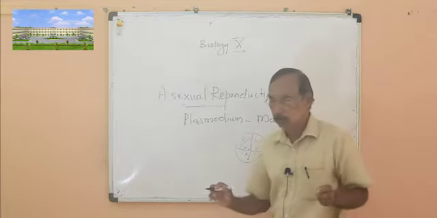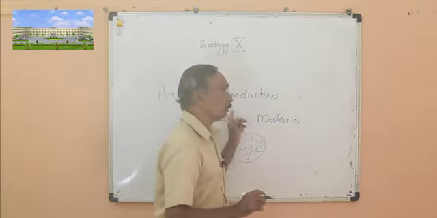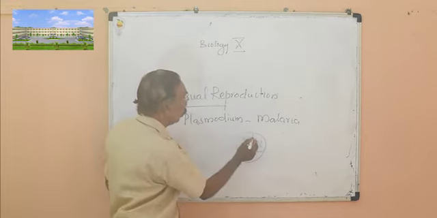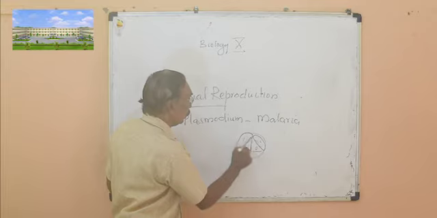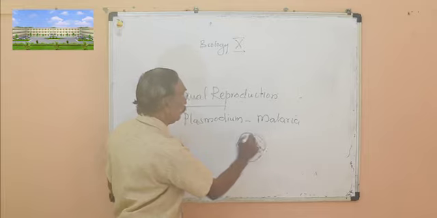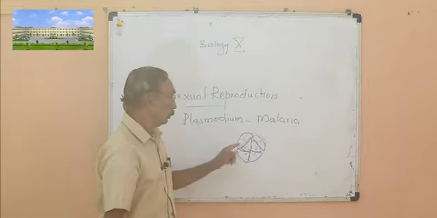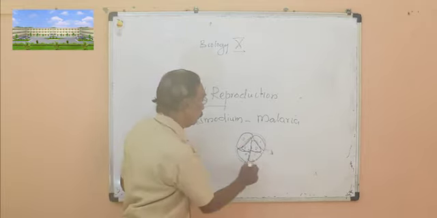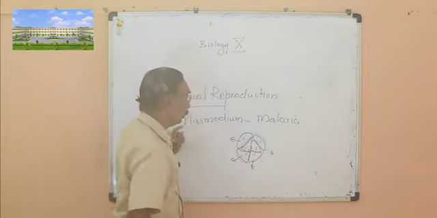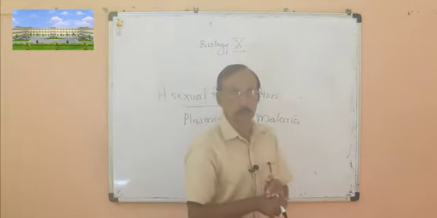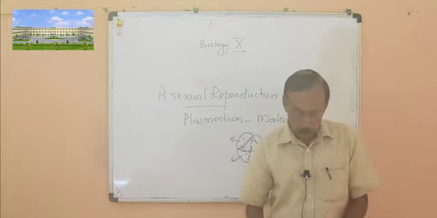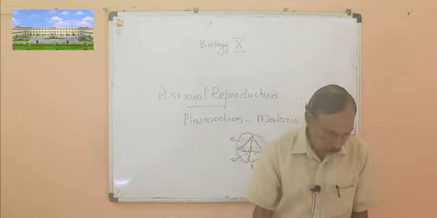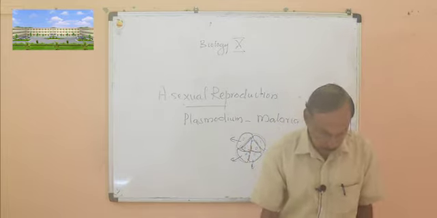So what is the difference between the first, second and third one? This one is producing so many cells after the division, so this is called multiple fission. One cell is divided into so many. Then after that, the cell will break and all these organisms will come out. The malarial parasite causes a very serious disease. Nowadays it is not present in our places, but it was very common in earlier times. So that is what is called multiple fission.